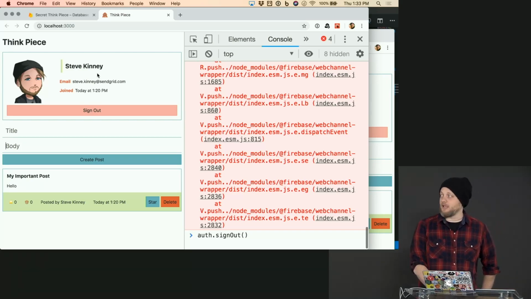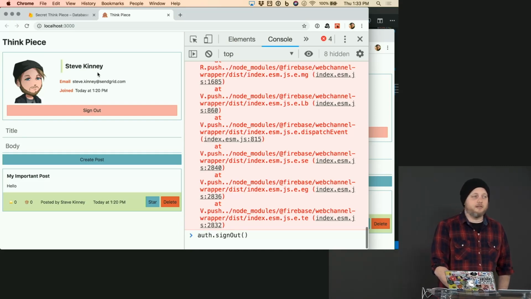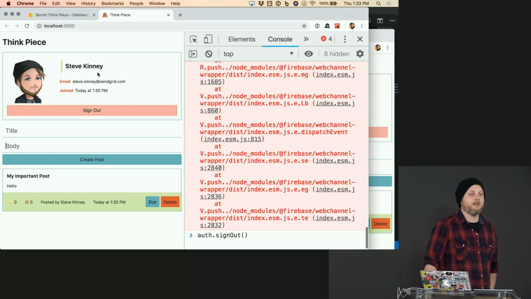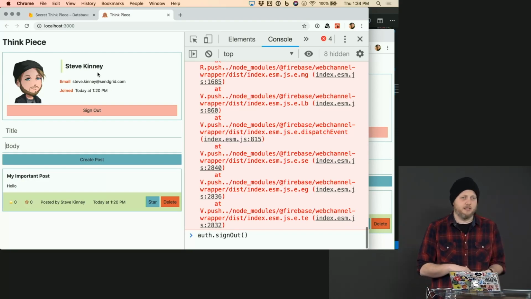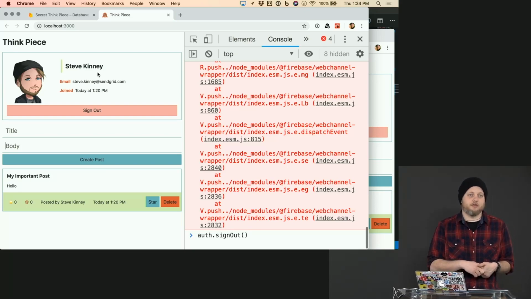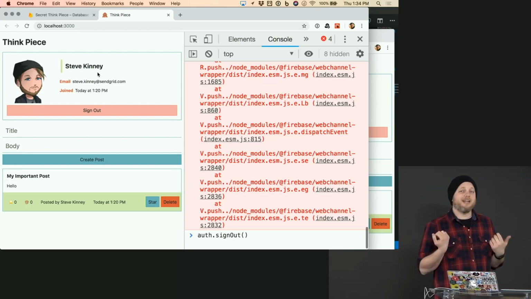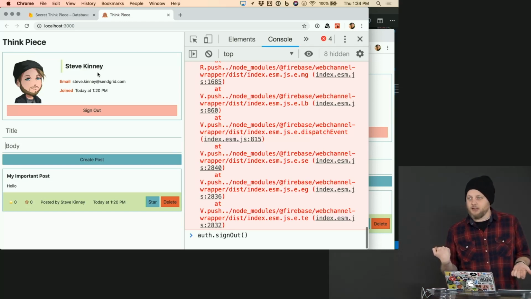But where I really want to take this after we get the email authentication set up is these users, they're limited, right? They come with a photo URL, a UID, a display name, an email. I think we saw one or two other things, right? But that photo URL is the one we got from Google, right? So if the user wants to change their photo in our application, we don't support that currently. If we wanted to store additional data on the user, that is problematic.